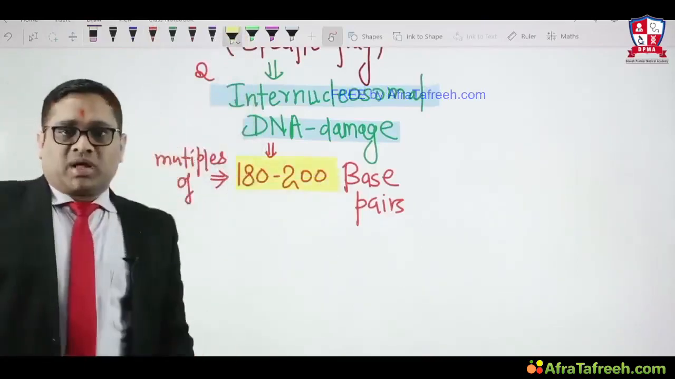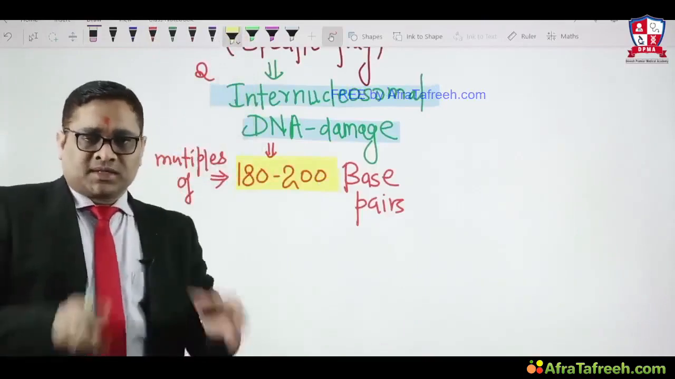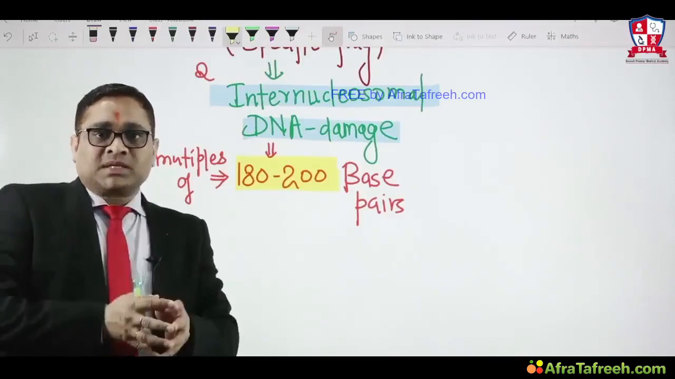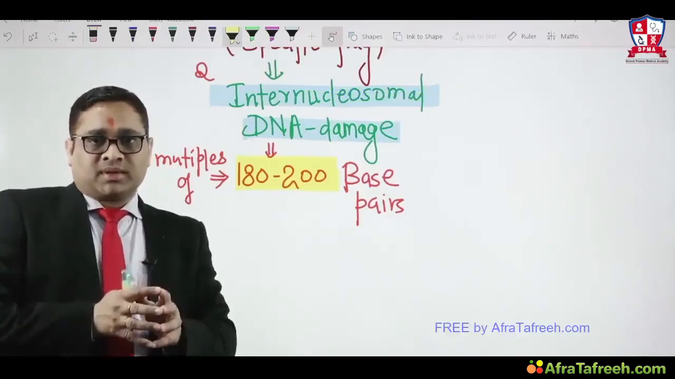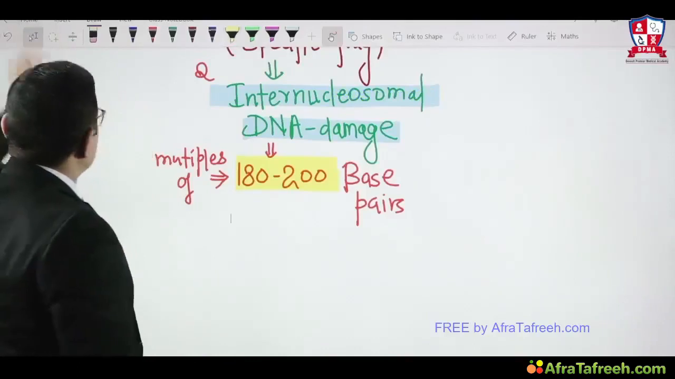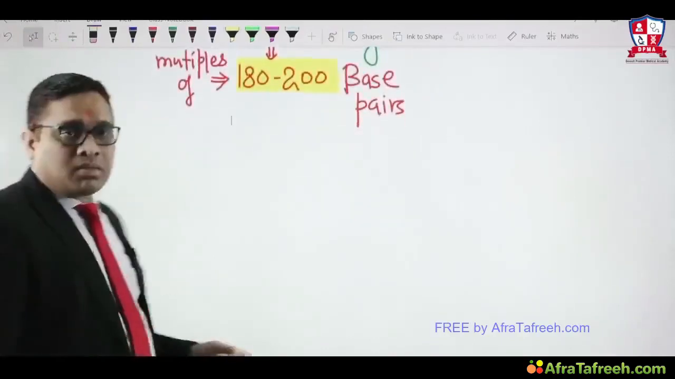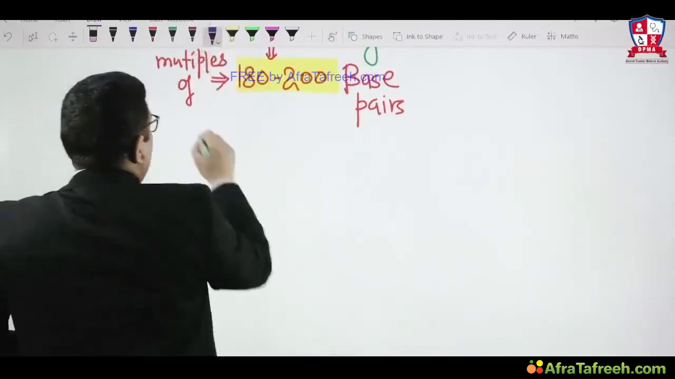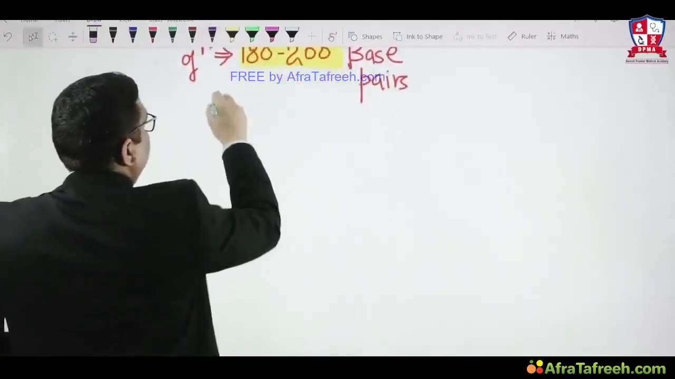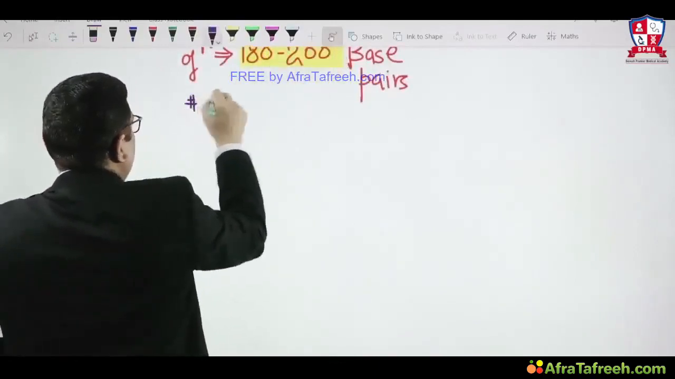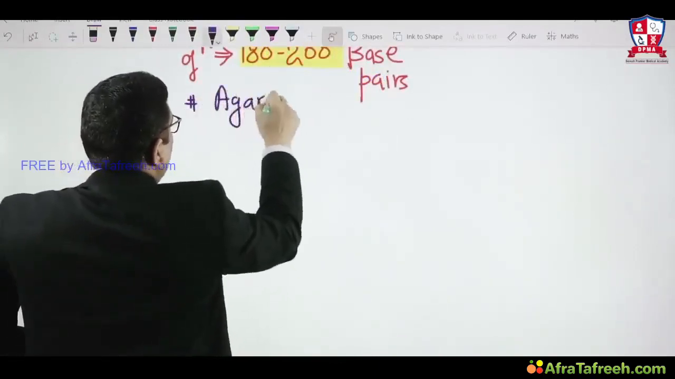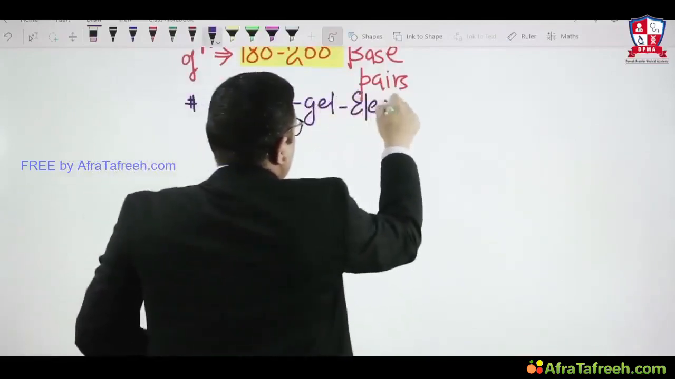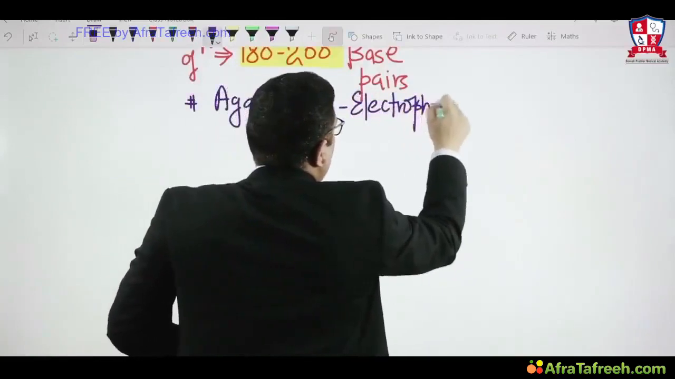So internucleosomal DNA damage is not random damage, it's a specific cleavage of the DNA in multiples of 180 to 200 base pairs, right? When these base pairs are removed, we can observe them on a special method called agarose gel electrophoresis.